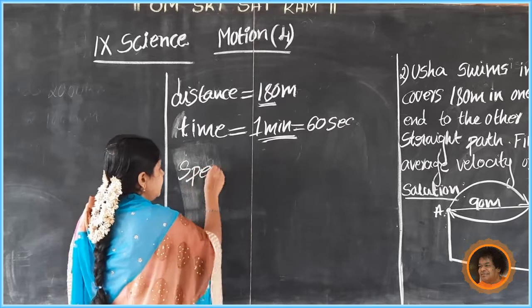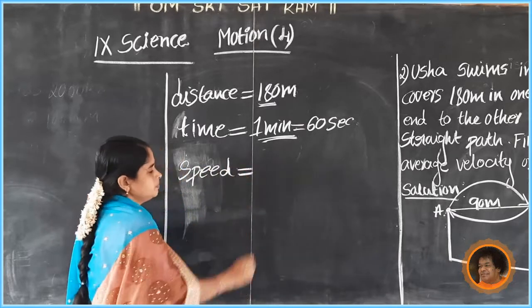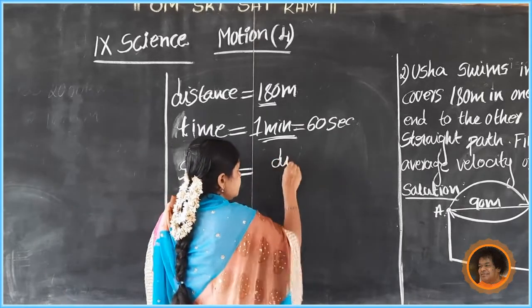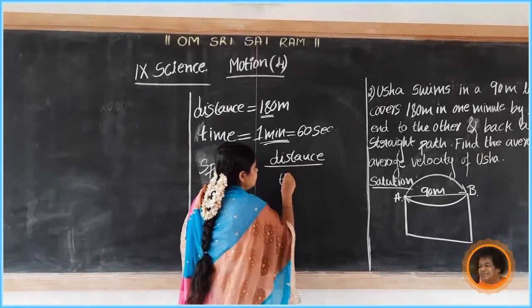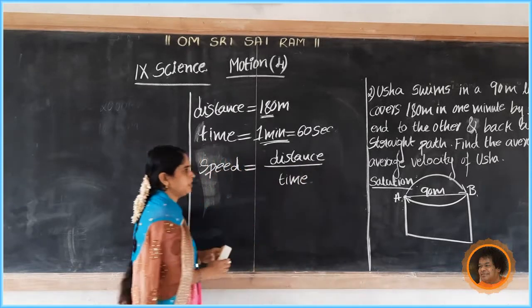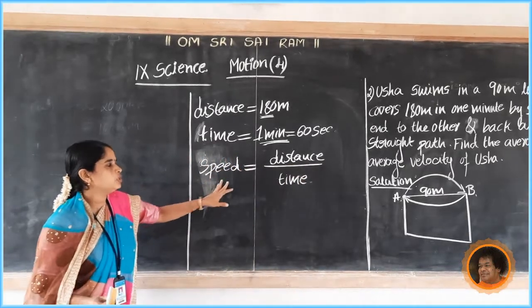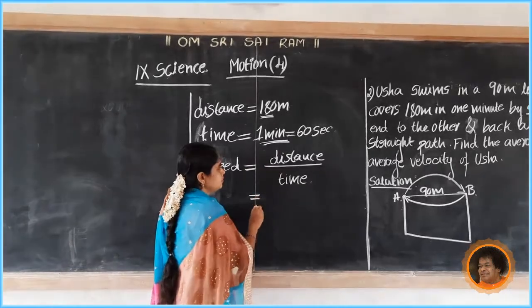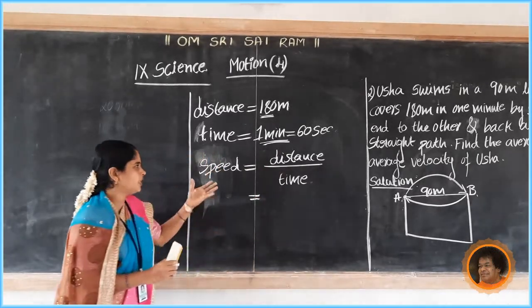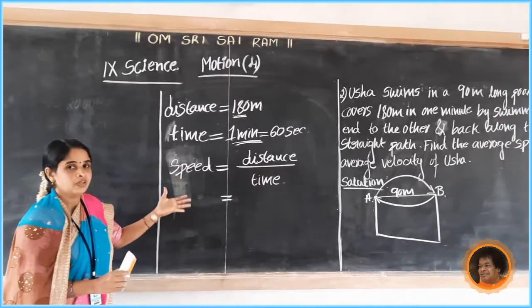Speed equals distance travelled divided by time taken. Average speed equals total distance travelled divided by total time taken. Here both are same, average speed and speed value same.